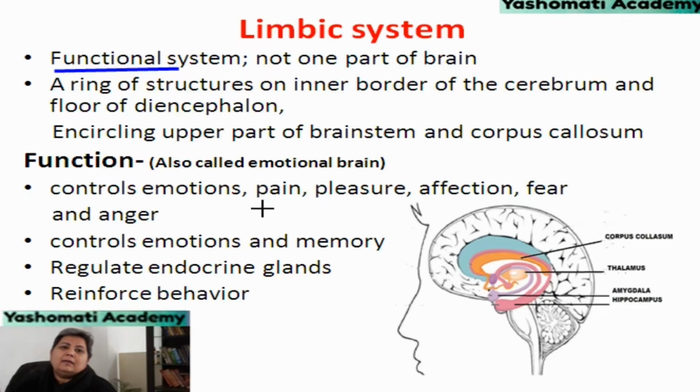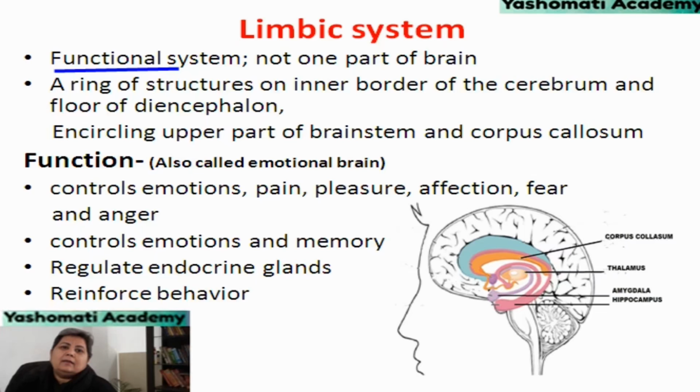It controls emotions, pain, pleasure, affection, fear and anger. It also controls emotions and memories. It is controlling endocrine glands and reinforcing the behavior.